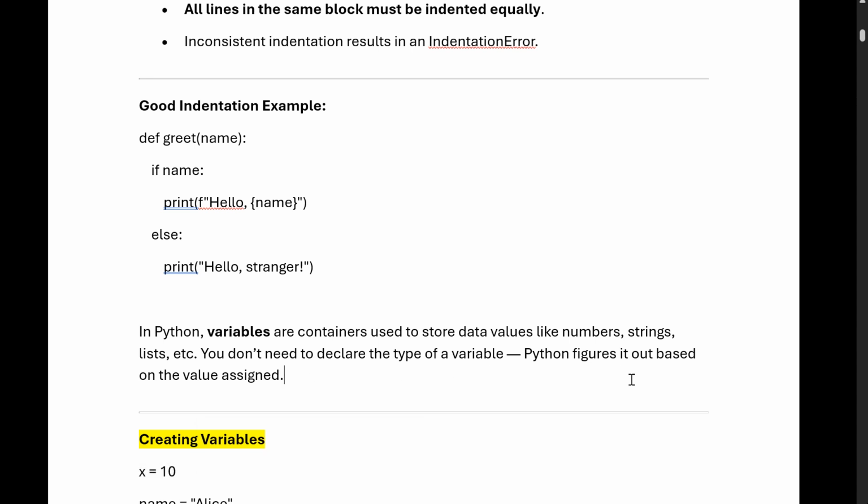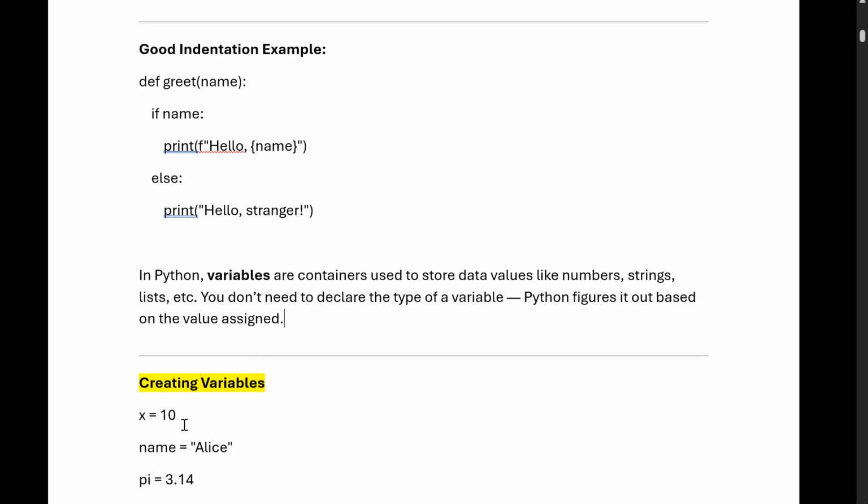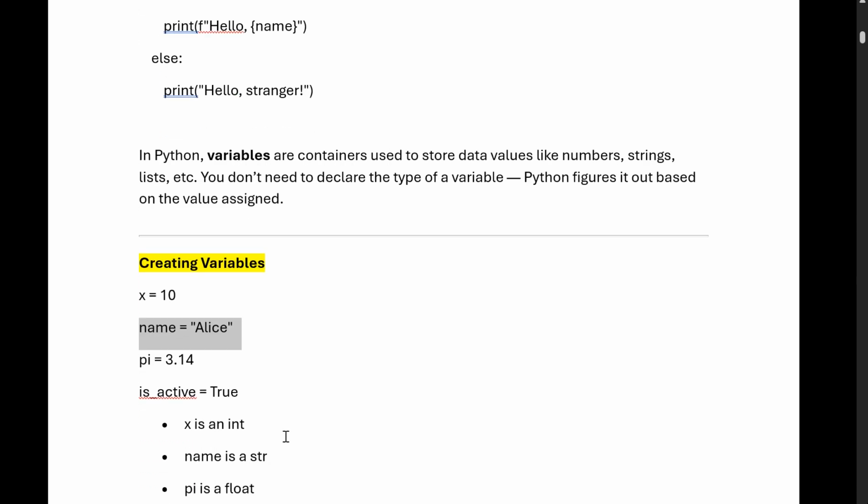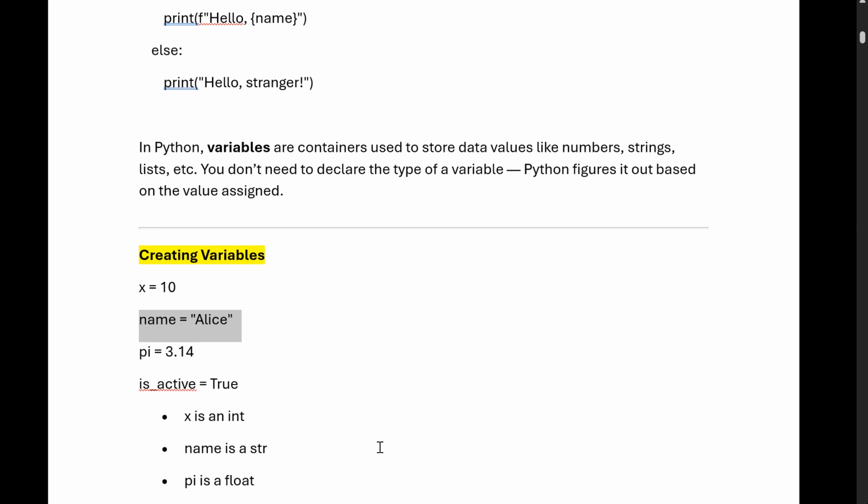Python figures it out based on the value assigned. 10 is assigned to x, so it will automatically find that 10 is an integer. Alias is assigned to name, so name is a string type. 3.14 is assigned to pi, which means it is a float number. is_active equals True is a Boolean; True or False are Booleans.